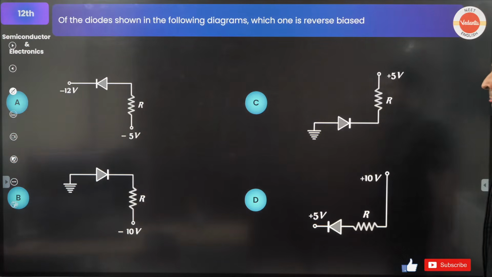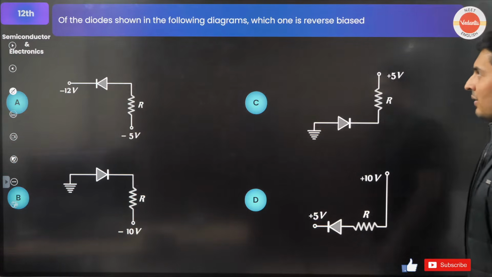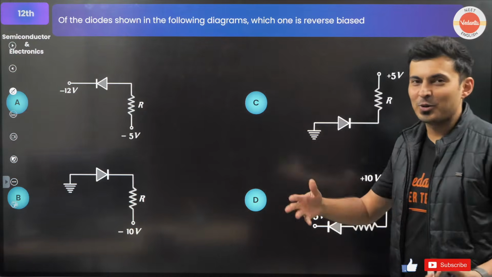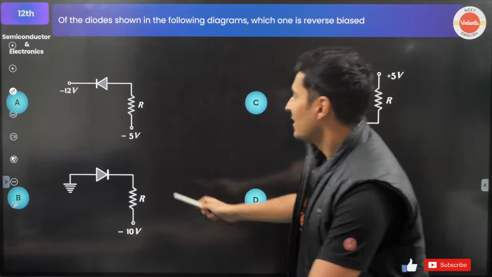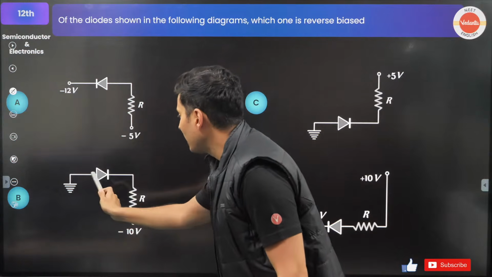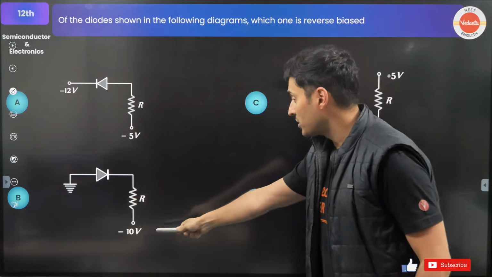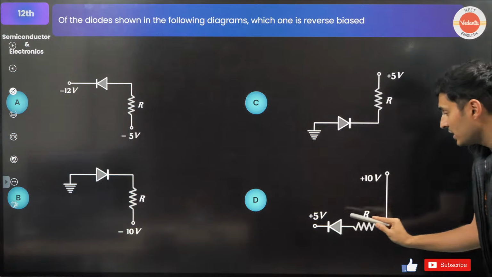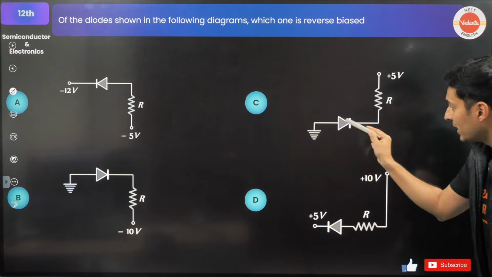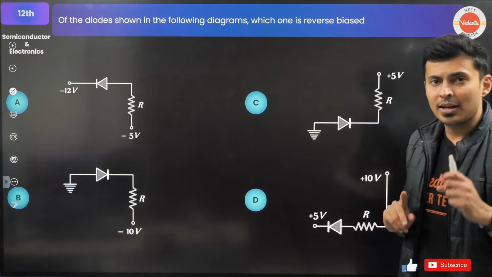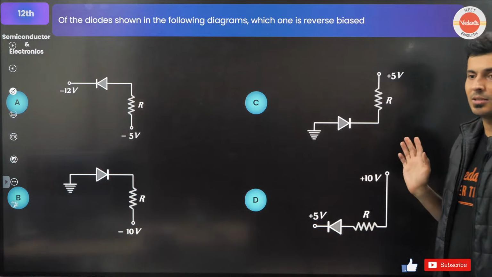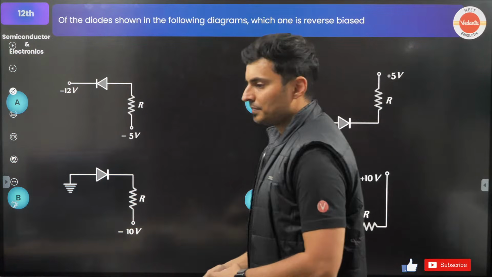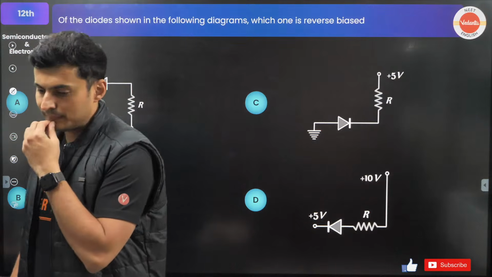Let's move on now. Of the diodes shown in the following diagrams, which one is reverse bias? Come on, this is a tricky, logical one. You will have fun solving this. Diode, voltage, voltage. Diode, ground. Ground means 0 volts. Voltage, voltage, diode. Look at the direction in which the diodes are connected. One of these diagrams is reverse bias. Figure that out, guys. Which is reverse bias?